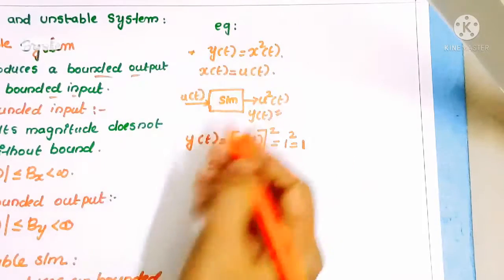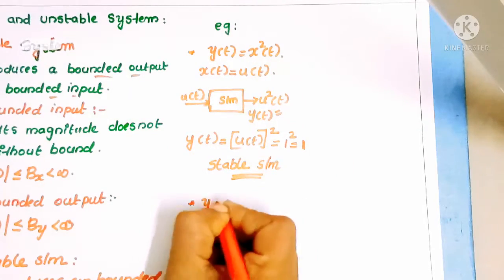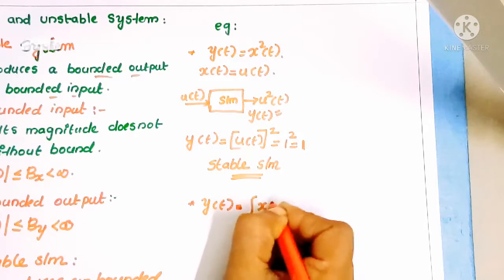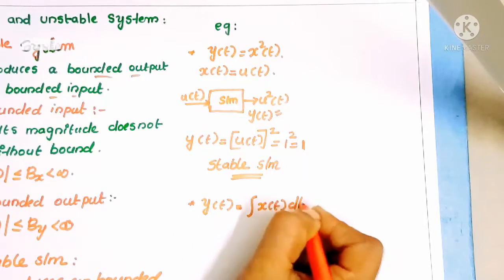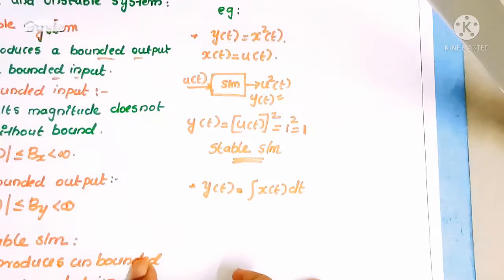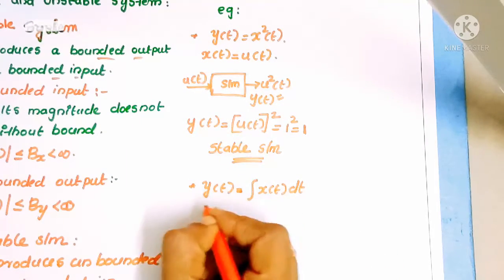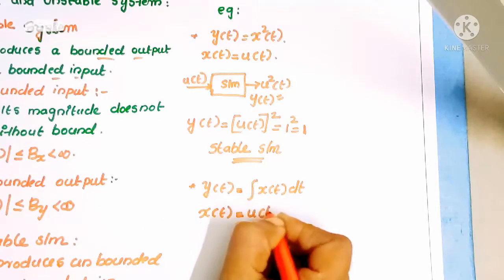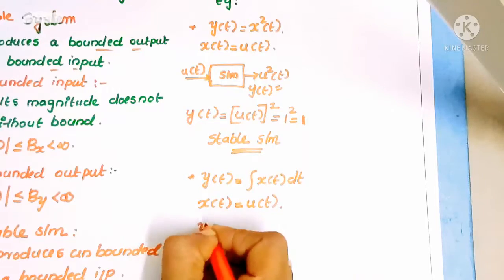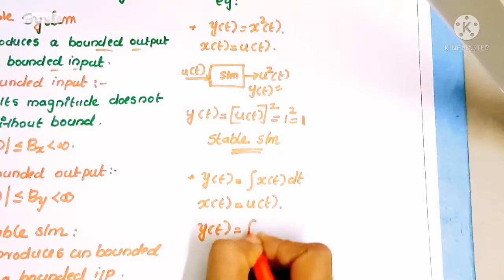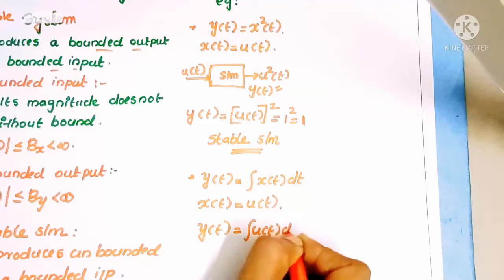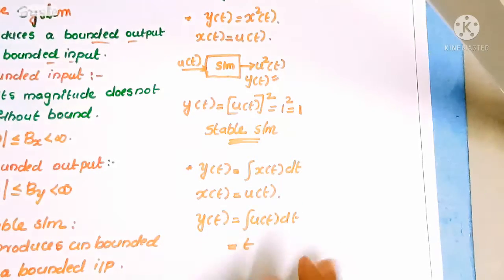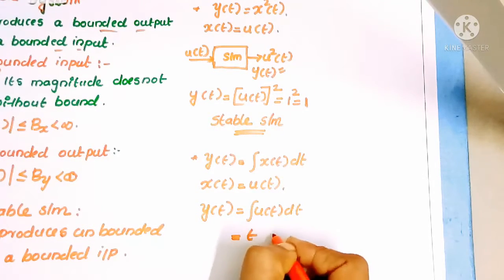Also consider one example, y of t is equal to integral of x of t dt. Here we are going to perform the integration operation. We consider the input signal as u of t. Then y of t is equal to integral of u of t into dt. What is the integral of 1? It is equal to t. That means it gives the ramp signal.